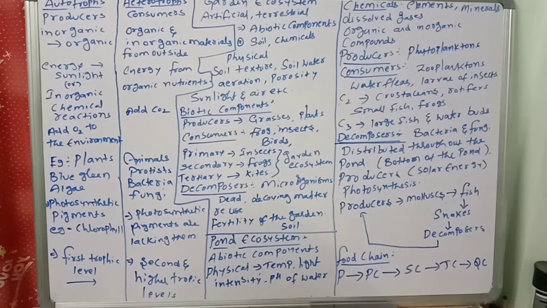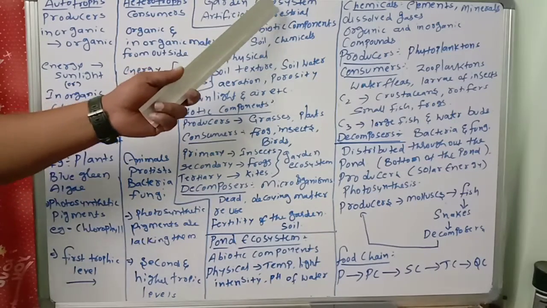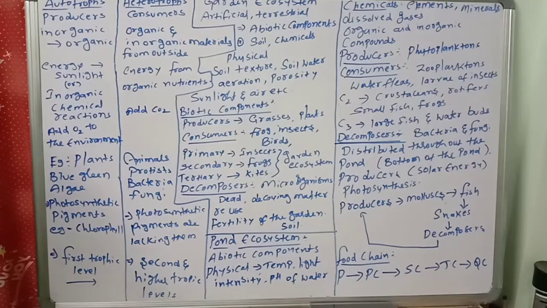Garden is an artificial, man-made ecosystem. What will be there in the garden, and how will it be considered an ecosystem, we will consider. Observe very carefully. It is an artificial terrestrial ecosystem. What's the meaning of artificial? Man-made. Natural means nature made, but here it is man-made, that's why it is called artificial. And it is terrestrial. What's the meaning of terrestrial? On the earth, on the land. So that's why this ecosystem is called an artificial terrestrial ecosystem.